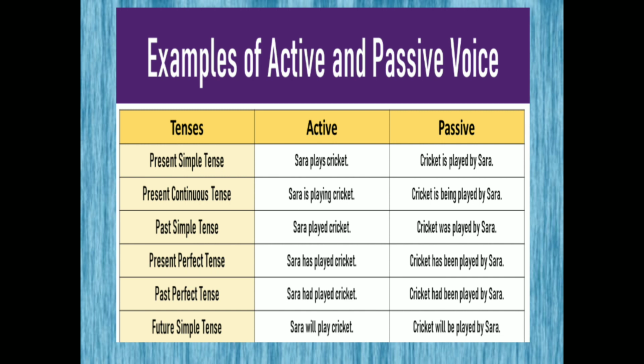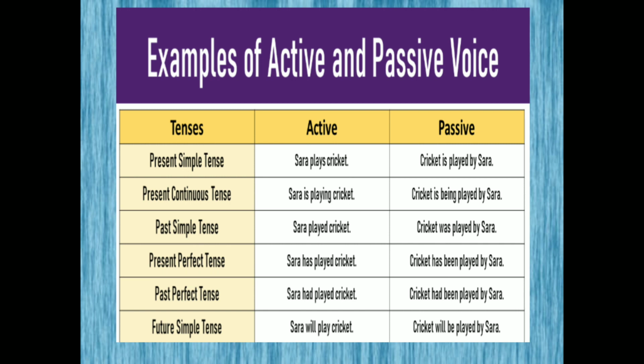Past simple tense, Sarah played cricket, and cricket was played by Sarah. Was shows that this is the past tense, and the third form of the verb plus by are used in this sentence. As it is present perfect tense, Sarah has played cricket, has shows this is the present perfect tense. And cricket has been played by Sarah, has been is used for passive, and plus by are used in this sentence to change active into passive.